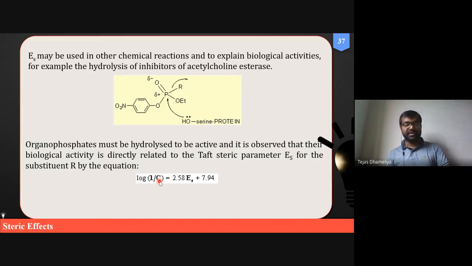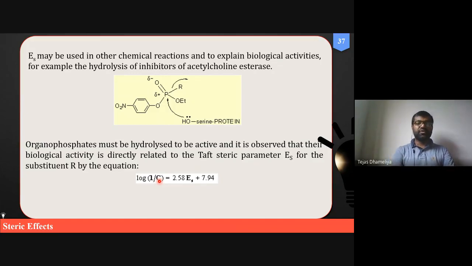Suppose it will signify the property of the molecule. It will signify the lower concentration of a molecule, and that ultimately means potency. So we are interested more in the potency of the molecule, so that's why it will be log 1 upon c.